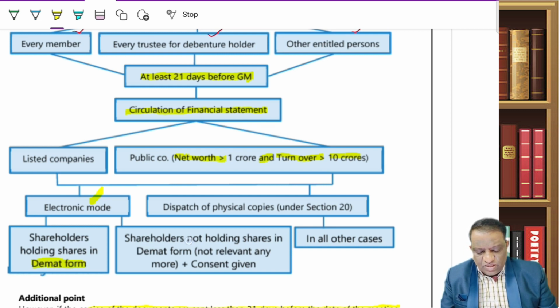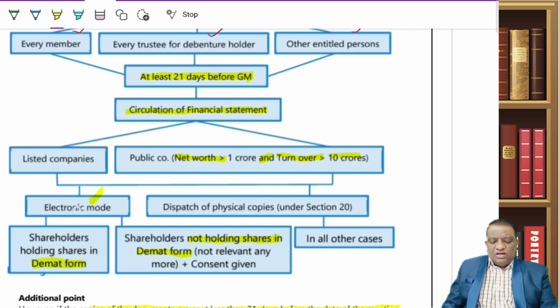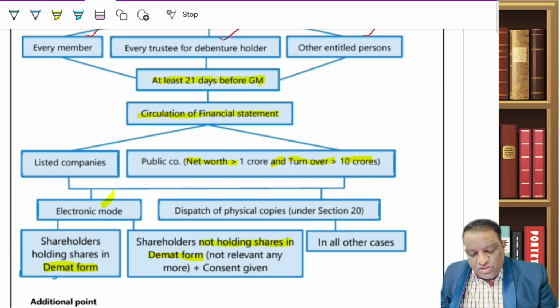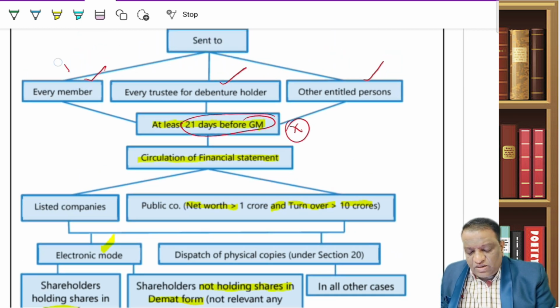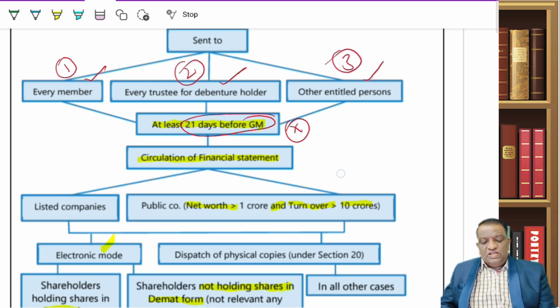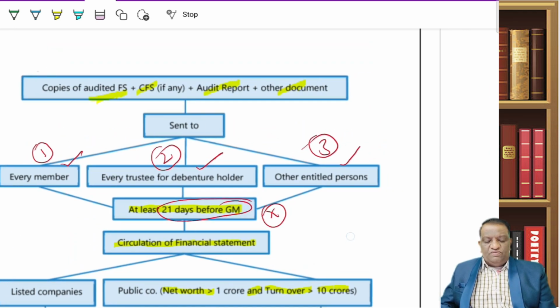Now, this is not relevant because this talks about what if they are not holding in demat form. This doesn't exist because for everyone it is demat. So, it is an electronic form. If at all it is not applicable for them, then I have to send physical copies. That's all. So, from an examination perspective, what are the timelines? 21 days before. This is important. Whom do I have to send this to, to circulate my financials? Every member, debenture holder, and other entitled persons. From an examination perspective, this is sufficient.